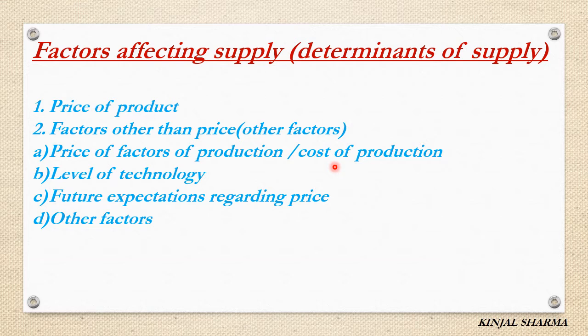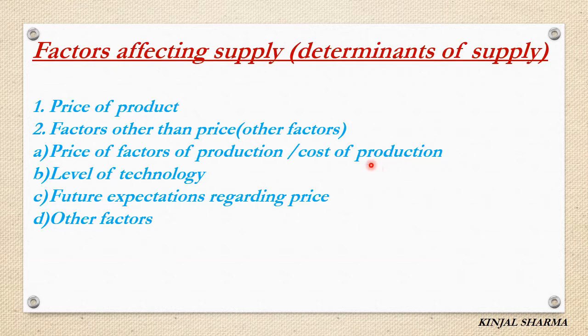Like rent paid to the owner of land, wages paid to the laborer, or the cost of production increases due to any of the reasons, which will ultimately increase the price, right? Cost of production will increase, so obviously the producer is going to increase the price of the product because the profit margin will become less if he does not increase the price of the product.